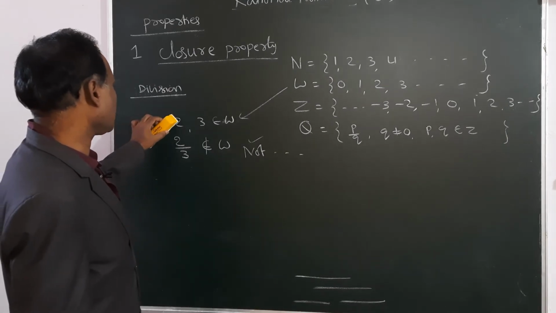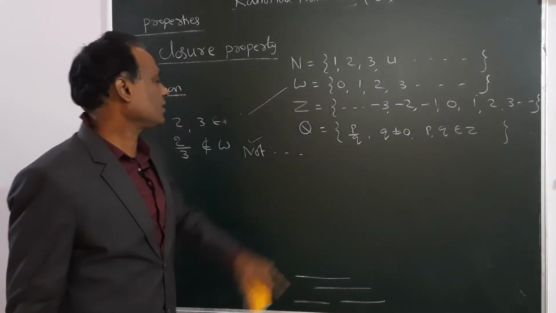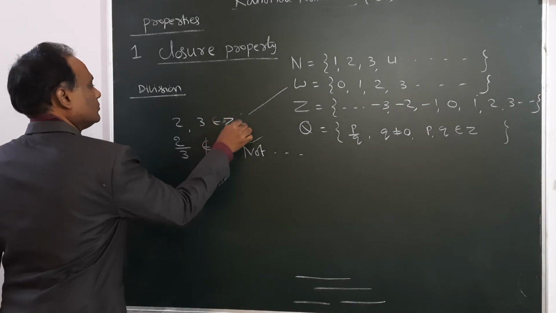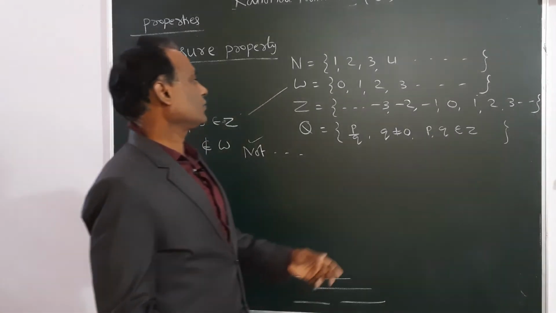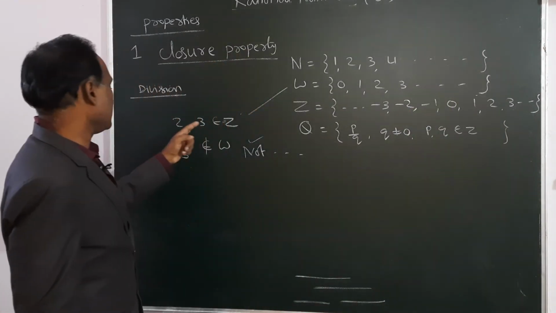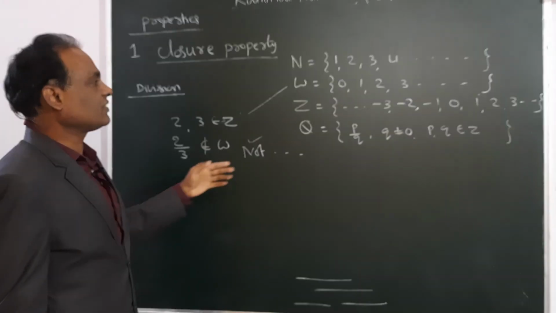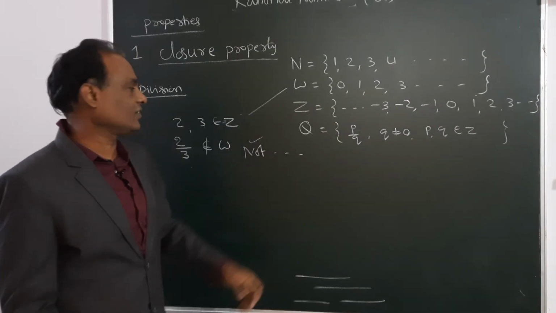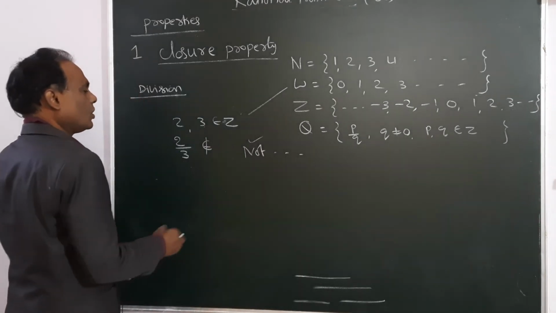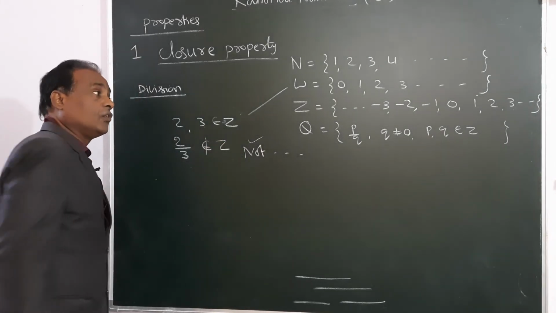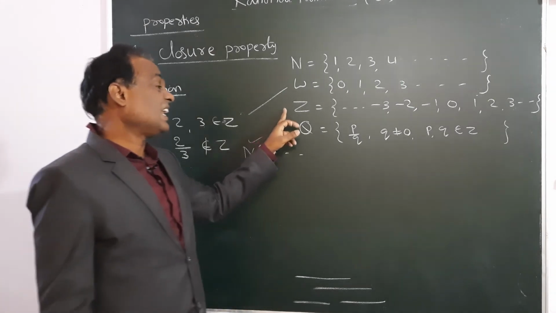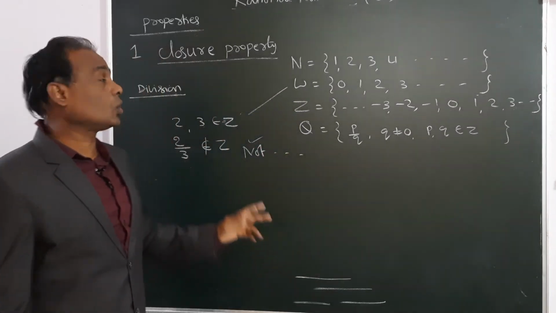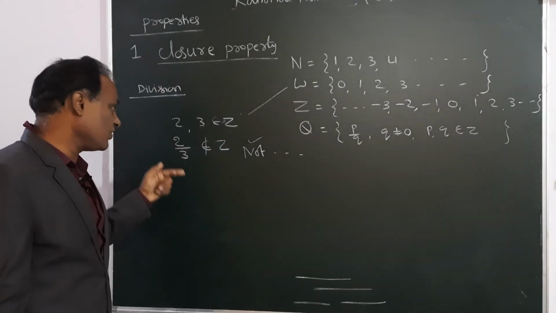Next, integers. Take two numbers, 2 and 3. Divide 2 by 3. 2 by 3 is not an integer. Fractions are not present in integers. So 2 by 3 is not an integer. Therefore, integers are not satisfying closure property under division.